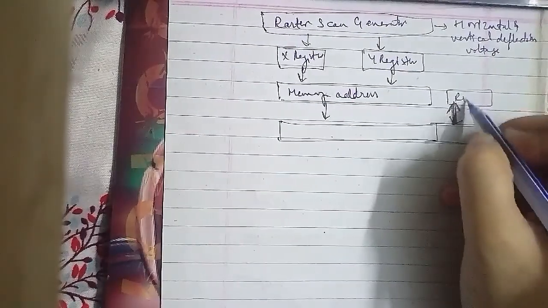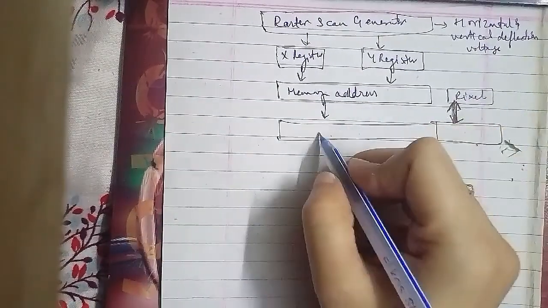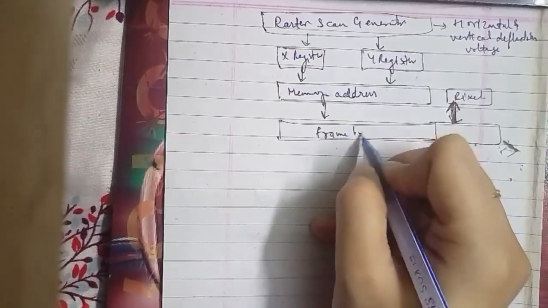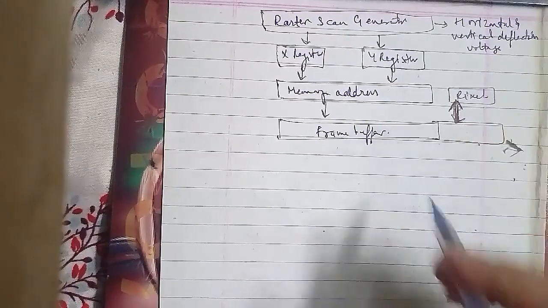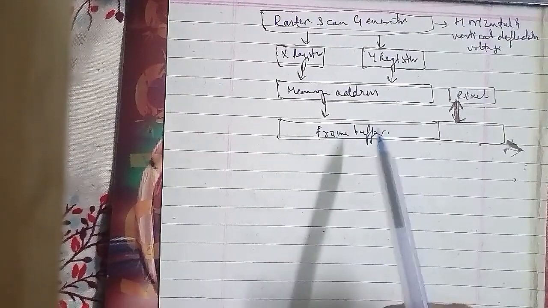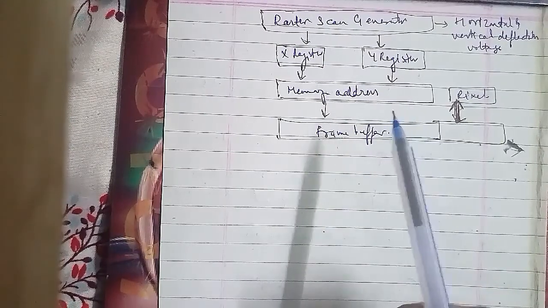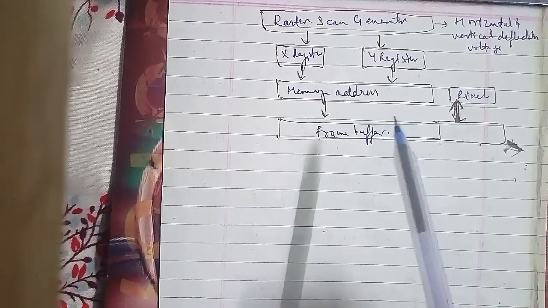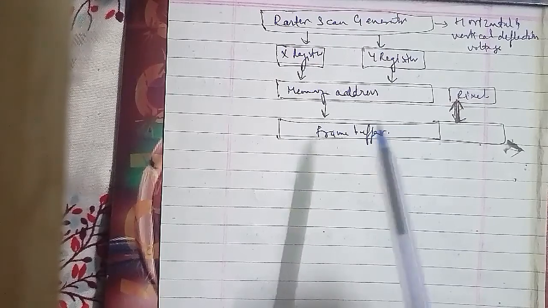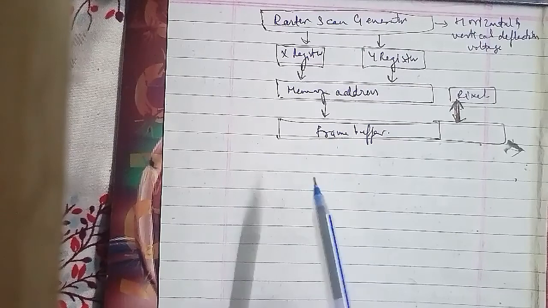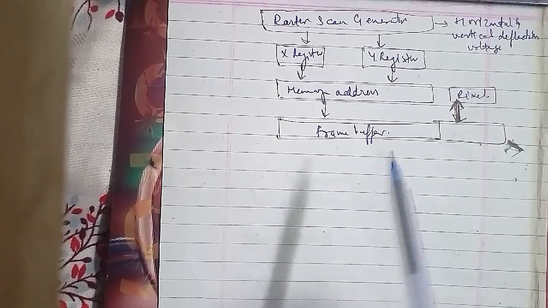In this, the basic refresh operation of the video controller is diagrammed, and two registers are used to store the coordinate values for the screen pixels. Initially, the X register is set to 0, and the Y register is set to the value of the top scan line. The content of the frame buffer at the pixel position is then retrieved and used to set the intensity of the CRT beam.